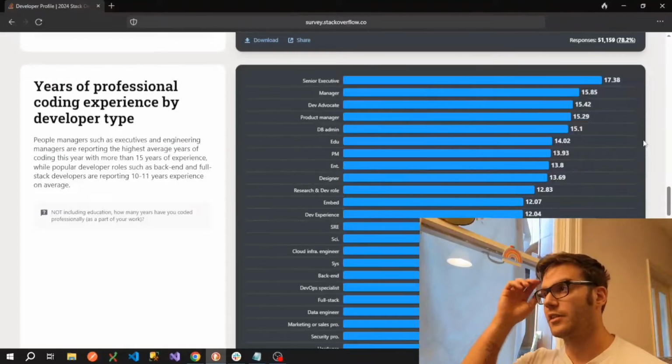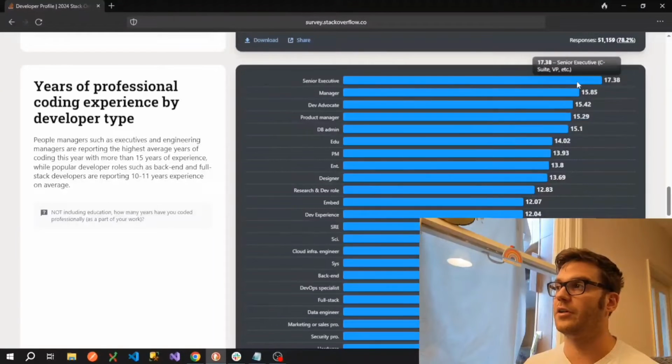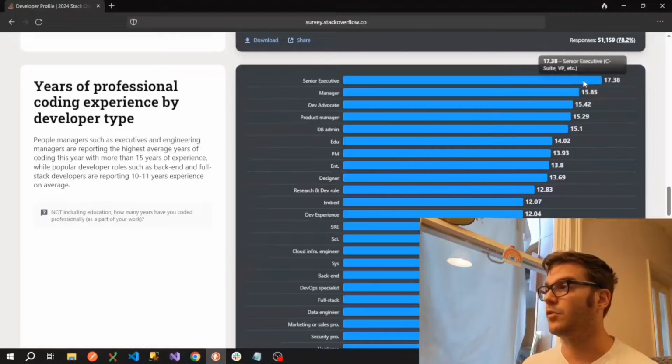Anyway, regardless, skipping over those roles, we can see if you're expecting to be a senior executive, so a C-suite kind of person like a vice president, you're probably going to need around 17 or more years of experience. It does say manager here, engineering manager, it's obviously quite a broad section there.